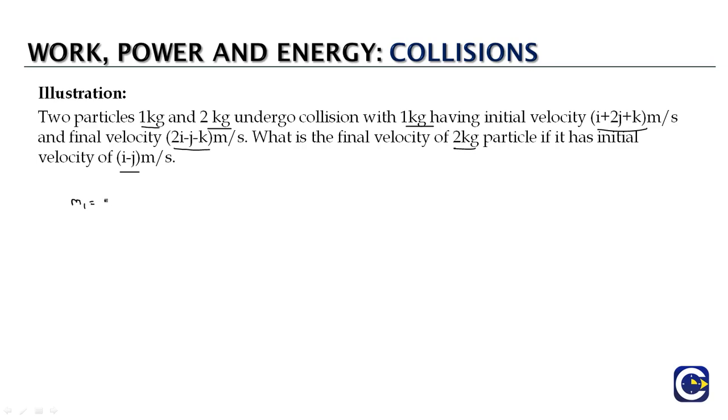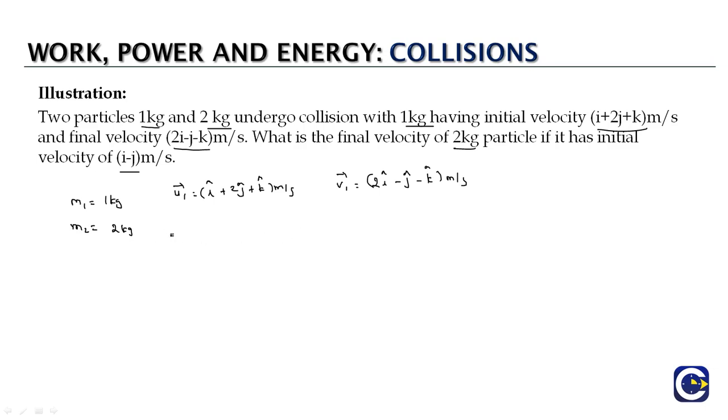Let us say the first particle has mass m1 equal to 1 kg, and the second particle, let us represent it as m2, has mass 2 kg. The initial velocity of the first particle, since velocity is a vector, we will represent as u1 bar, which is i + 2j + k meters per second, and the final velocity after the collision for the first particle, let us represent as v1 bar, is equal to 2i − j − k meters per second.